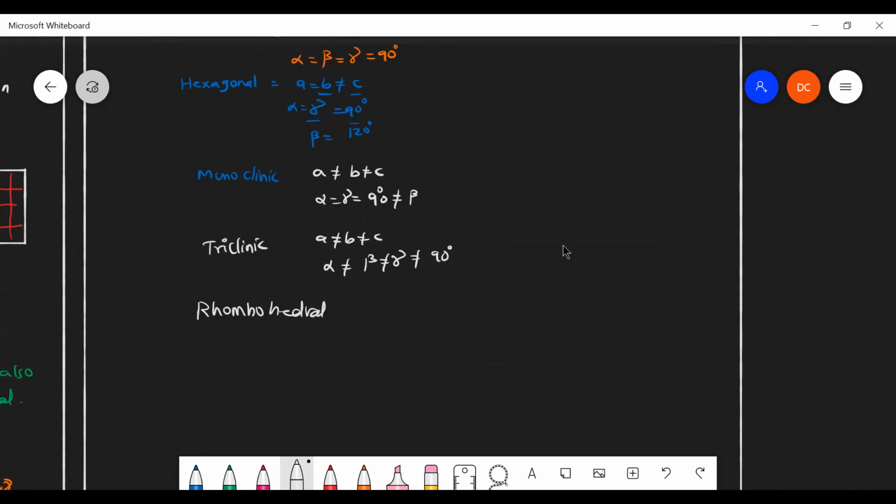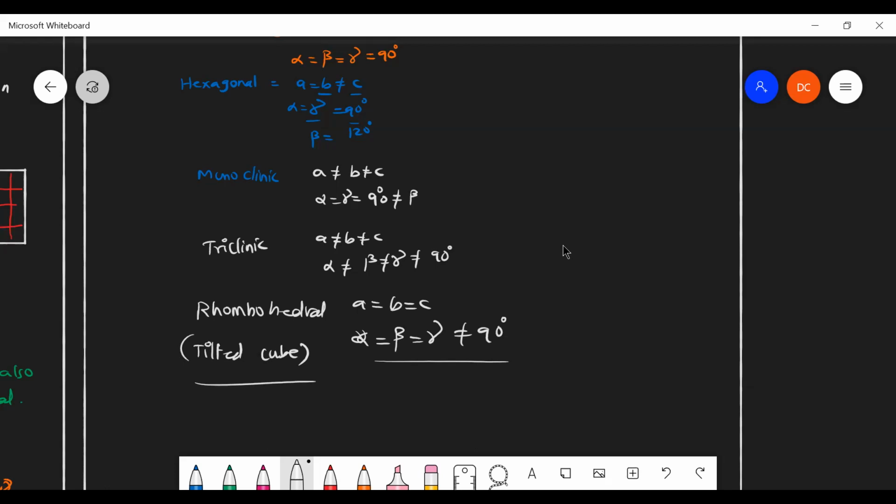Rhombohedral. It is nothing but a tilted cube-like structure. A equals B equals C, but the angles are not equal to 90 degrees. So alpha equals beta equals gamma, but that is not equal to 90 degrees. Then it is called rhombohedral. Otherwise, it is simply called a tilted cube.